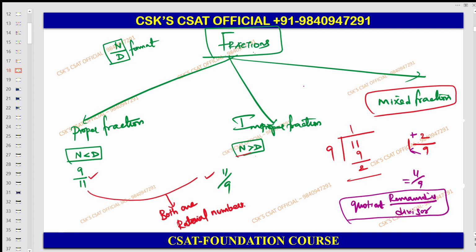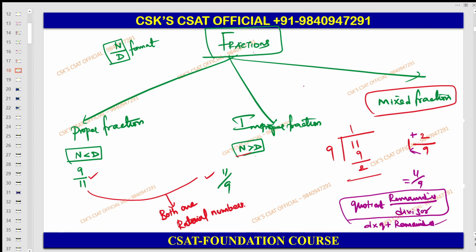You know the division algorithm, right? I will teach you the division algorithm later on; since I'm focusing on rational numbers, I'm just focusing on that. Divisor into quotient plus remainder. Please take it in this format.